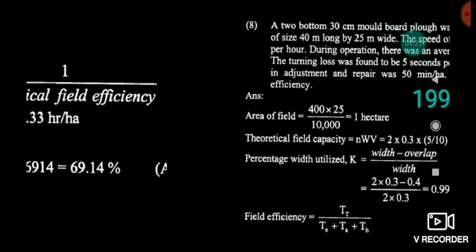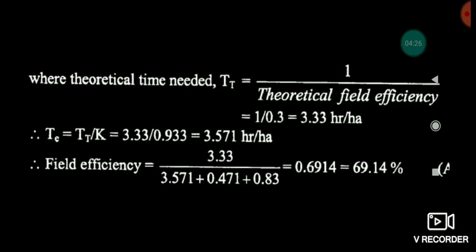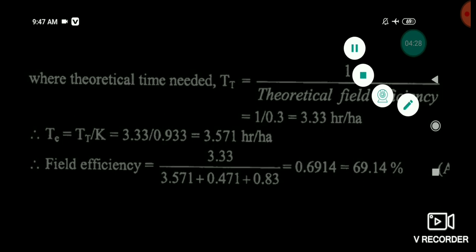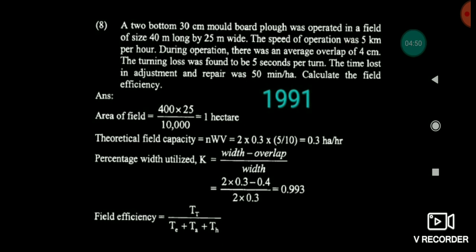Friends, you can see in the previous slide that it is 50 minutes per hectare. So when you do 50 by 60, you convert it into hours, and then you get 0.83, means this is the time you get when you are considering the losses. And friends, another thing you have seen that 5 seconds per turn.